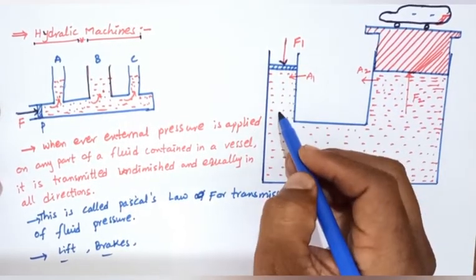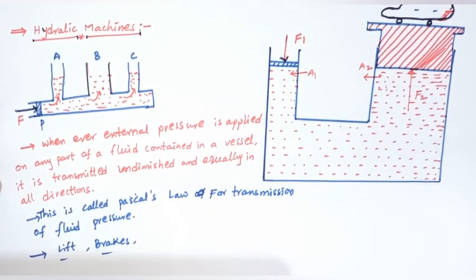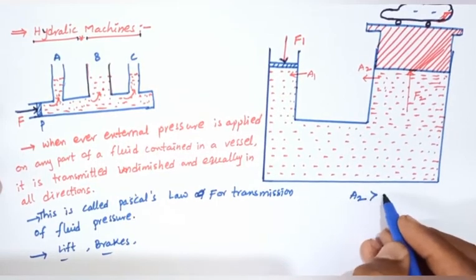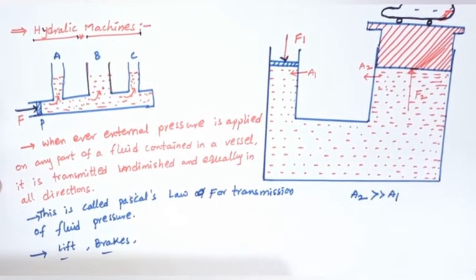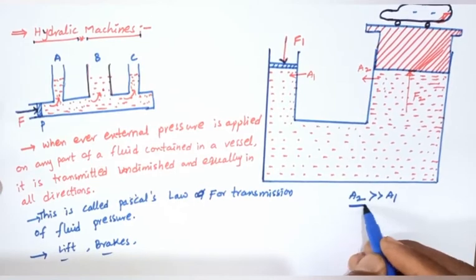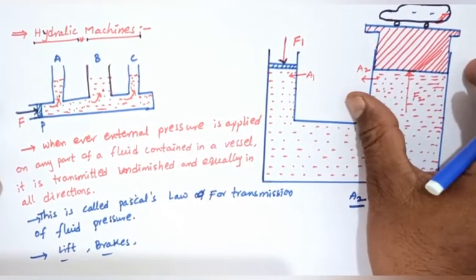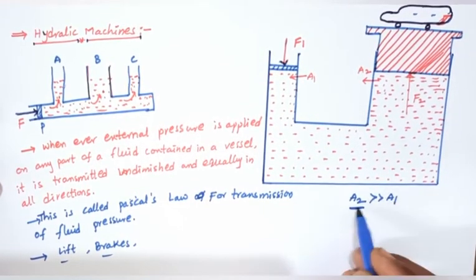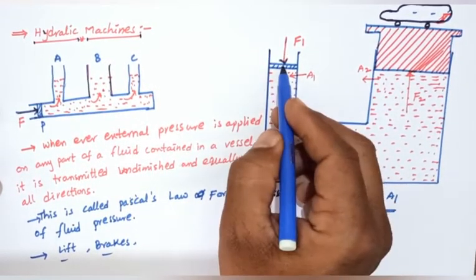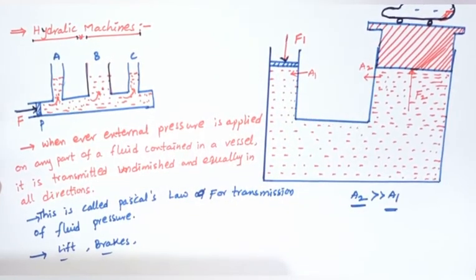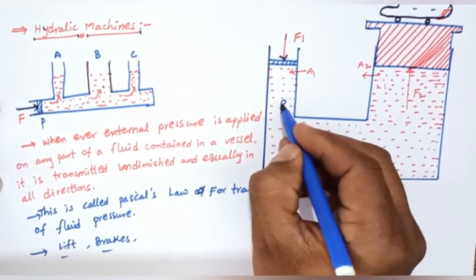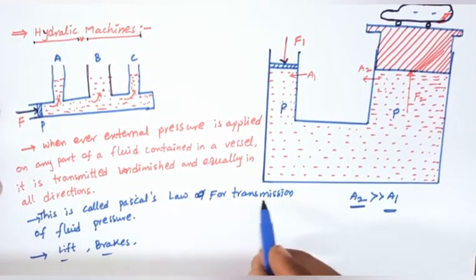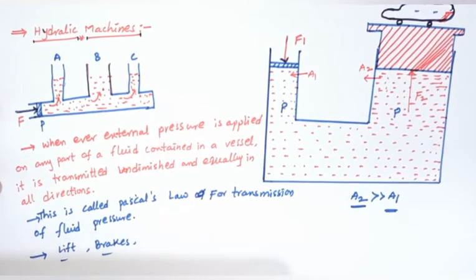Area A2 is much larger than area A1, the first side. According to Pascal's law for transmission of fluid pressure, the pressure is equal on both sides.